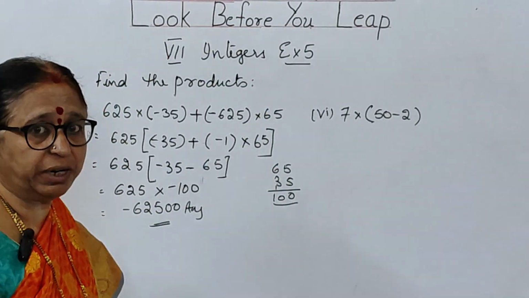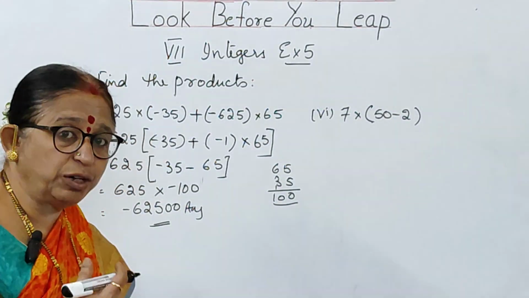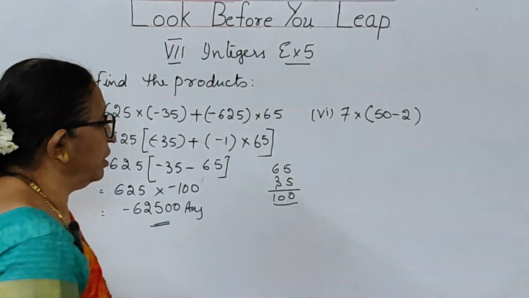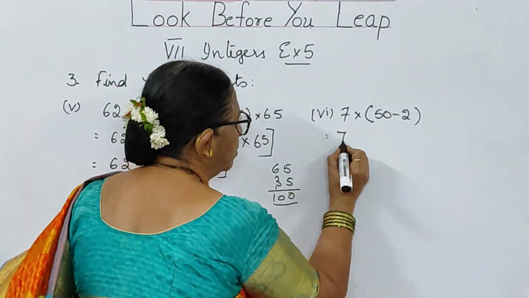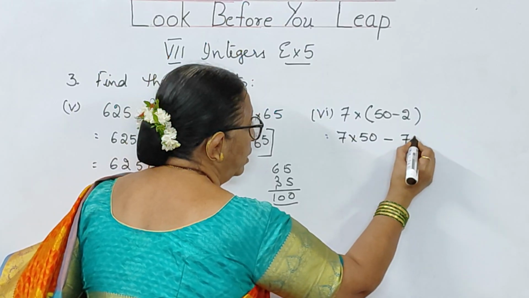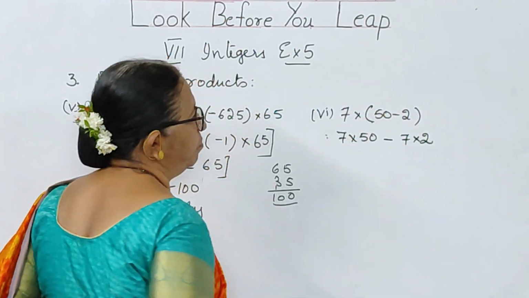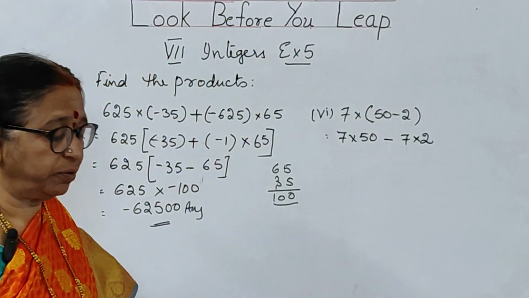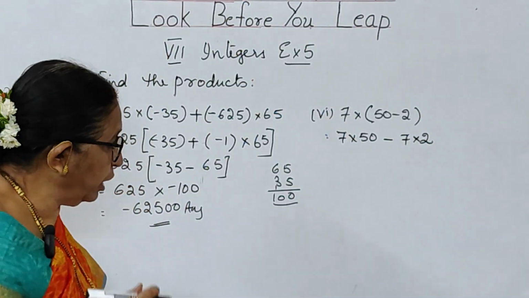So you can take it as A into B minus A into C. So we will write it as 7 into 50 minus 7 into 2. I hope you have understood, children. 7 into 50 minus 7 into 2.